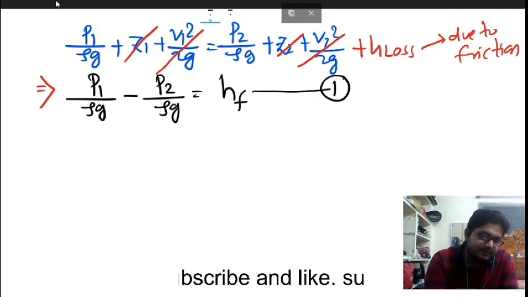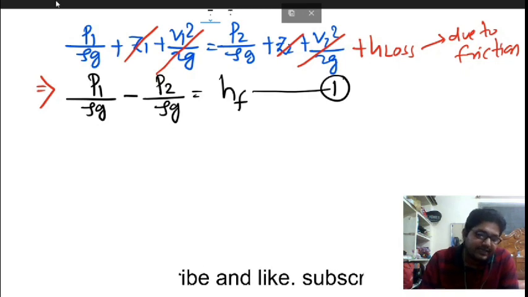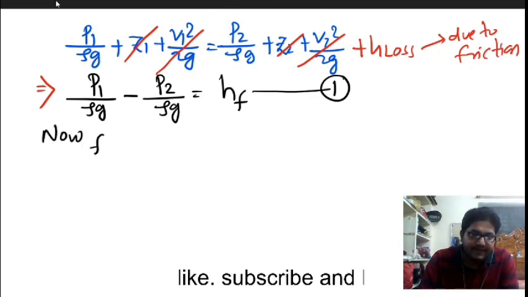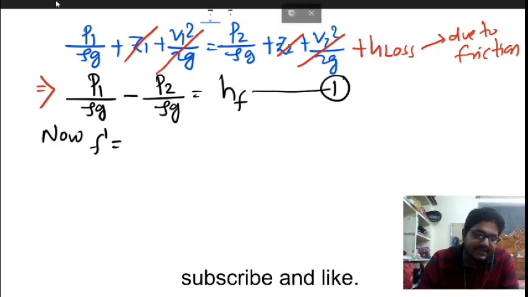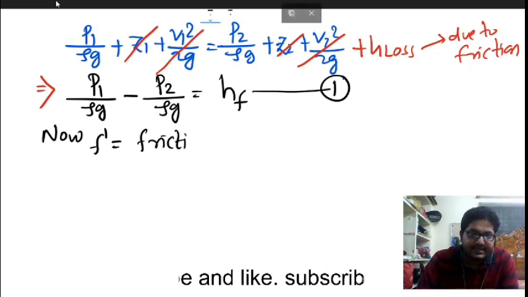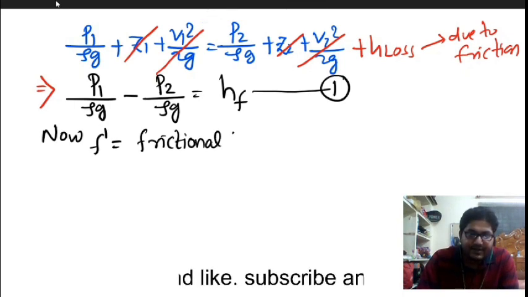Now what we have to do, we have to assume, suppose F dash is the frictional resistance. This F dash is the frictional resistance.